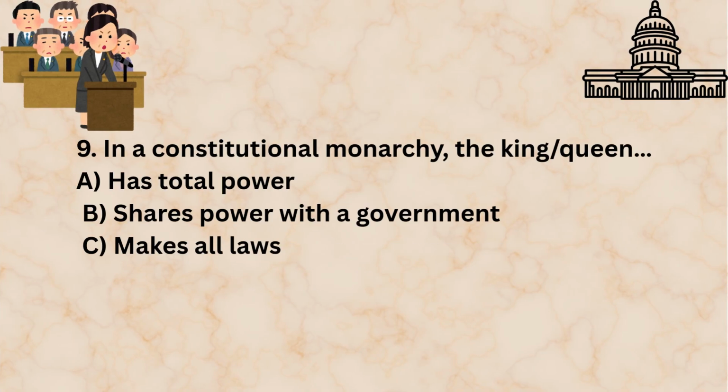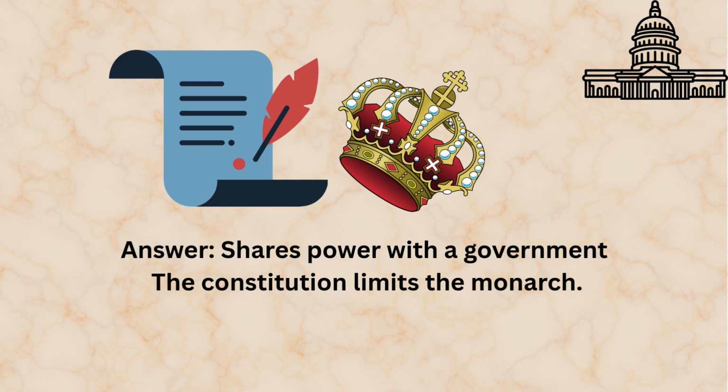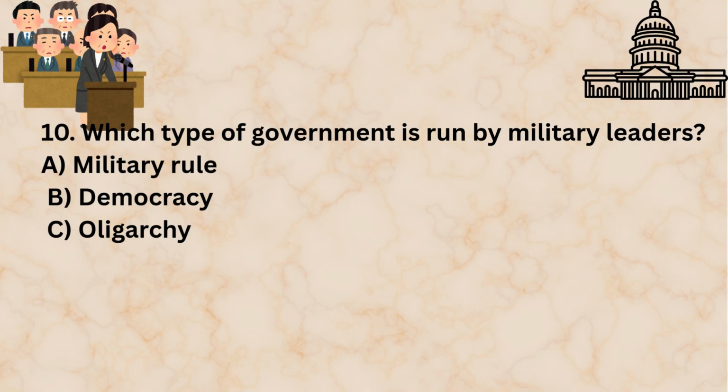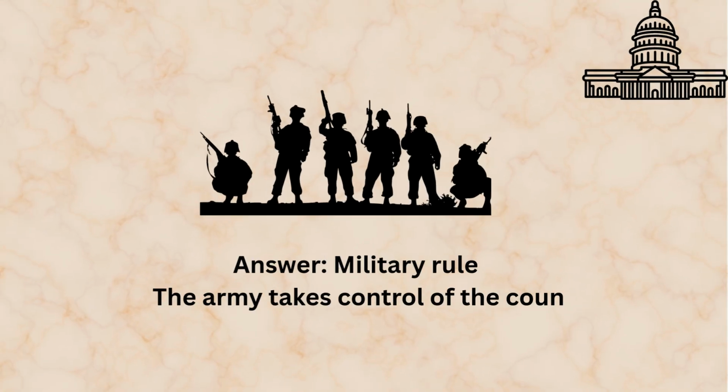In a constitutional monarchy, the king or queen has total power, shares power with the government, or makes all laws? Shares power with the government. The constitution limits the monarchy. Which type of government is run by military leaders? Military rule, democracy, oligarchy. The army takes control of the country.